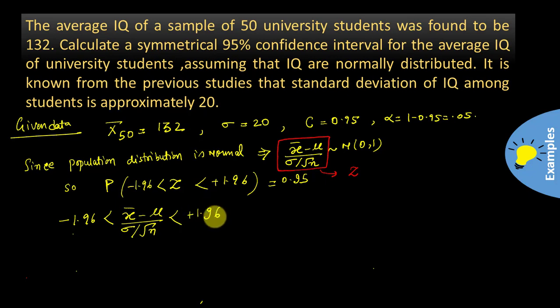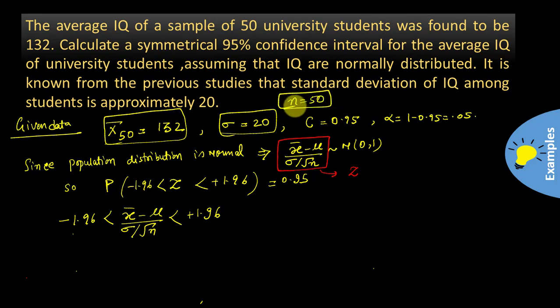Now just inserting the values given in the question, x bar is 132, sigma is 20, and I forgot to write n is 50, since we have collected a sample of 50 university students.